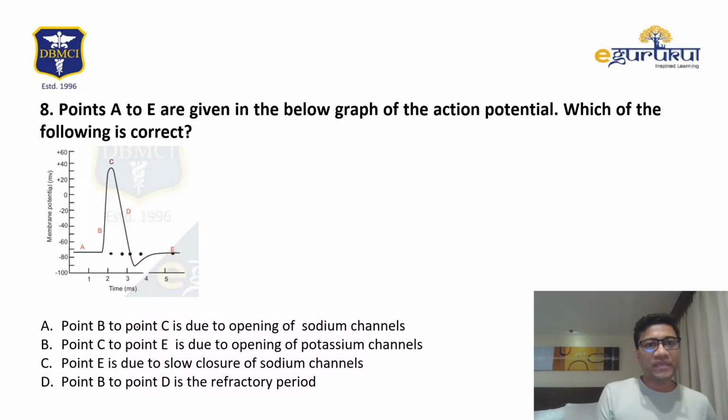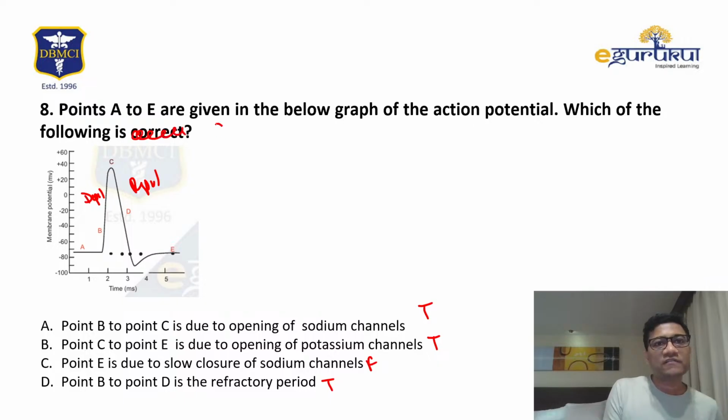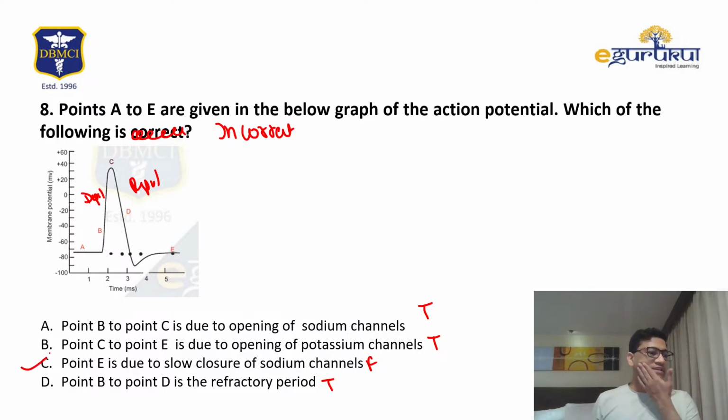Let's see this question. B to C is opening of sodium channels. Yes, it is true, it is depolarization. This is repolarization. C to E is due to the potassium channel. Again, it is true. Then E is due to slow closure of... no, this is false. B to D is refractory, which is also true. So only one is wrong. It should be 'which of the following is incorrect'. Then the answer should be C.